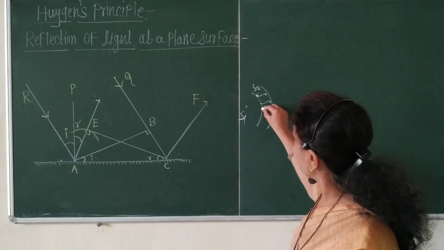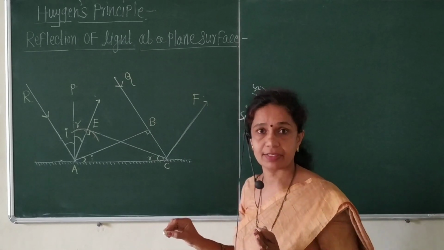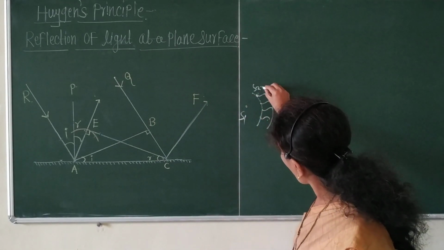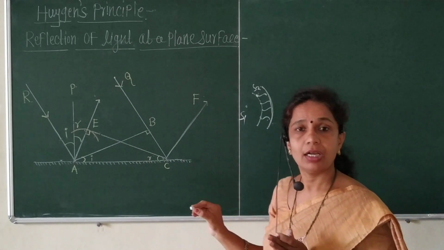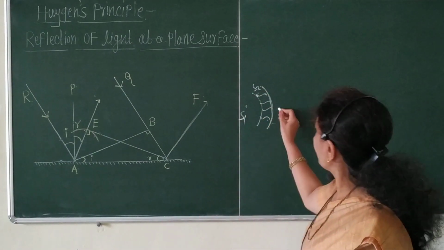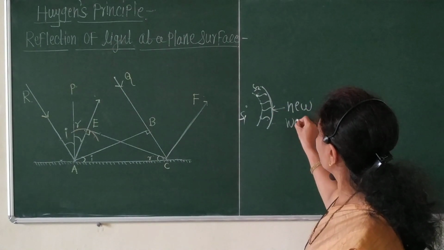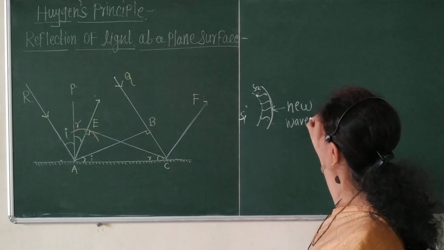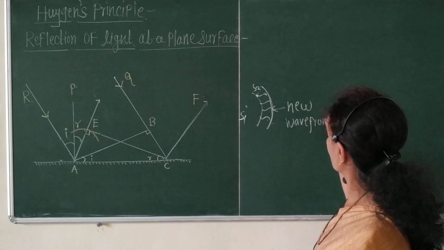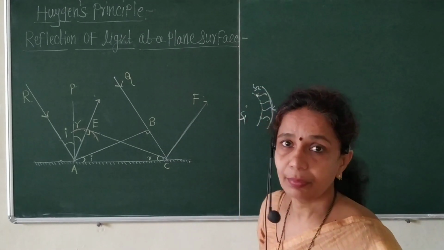Therefore, it emits secondary waves or secondary wavelets, and the envelope of all these secondary wavelets forms a new wavefront. This is the new wavefront. This is called the Huygens principle.